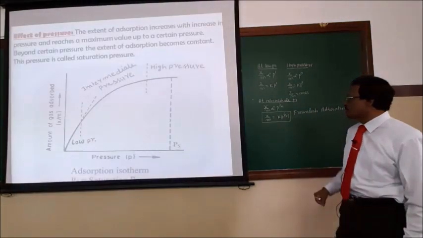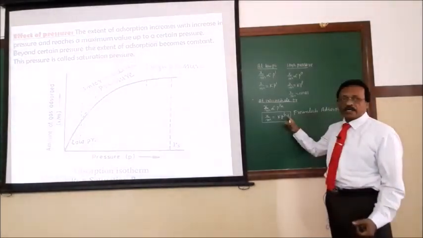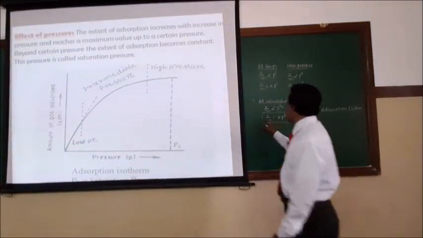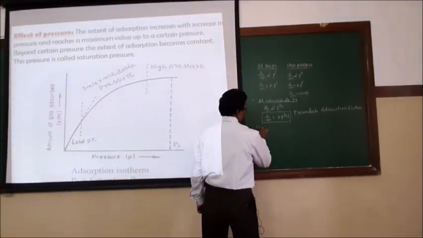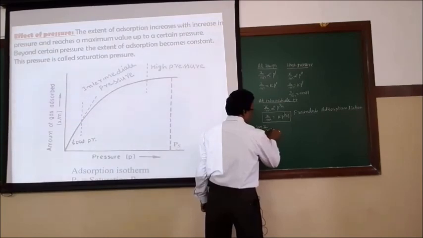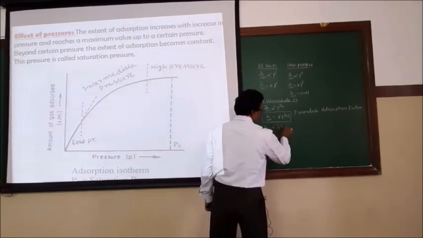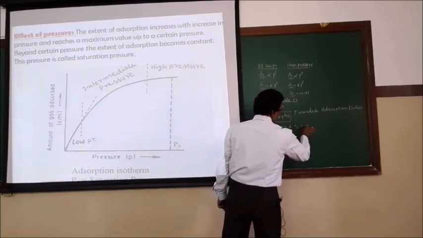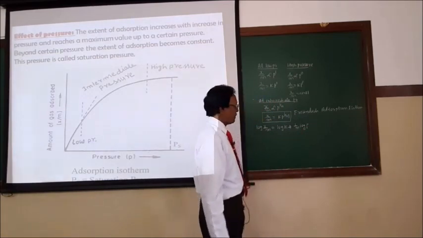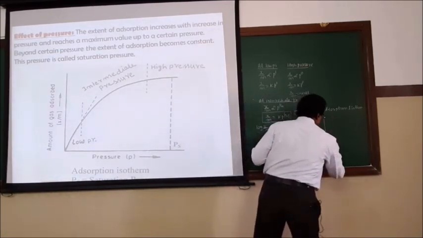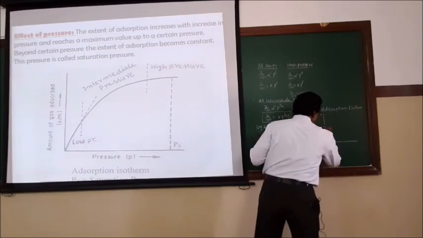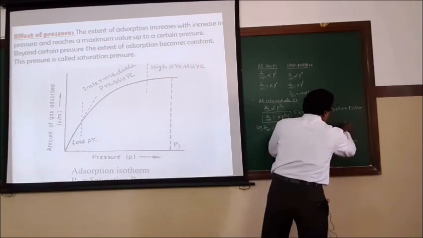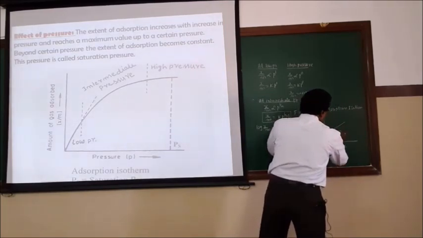And how did Freundlich calculate the value of n? So n can take any value, so how do we get the constant values? For that, Freundlich took log on both sides of this equation: log x by m equals log k plus 1 by n log p. This is the equation of a straight line, so I will plot log x by m against log p. When a straight line is obtained, we take the slope of this line.